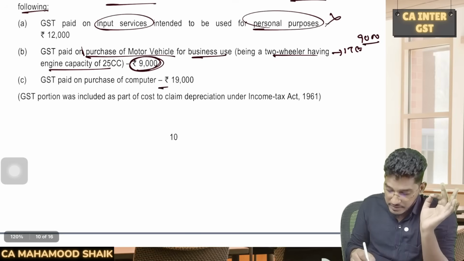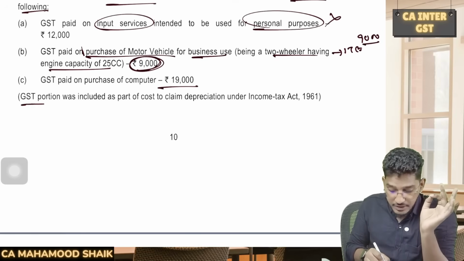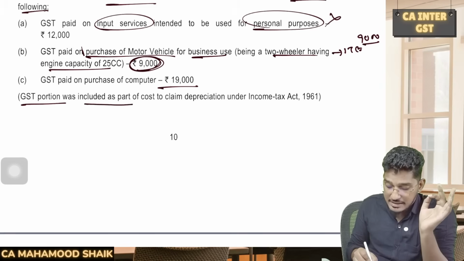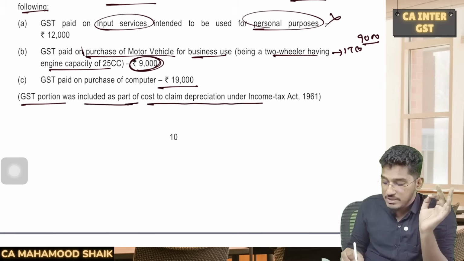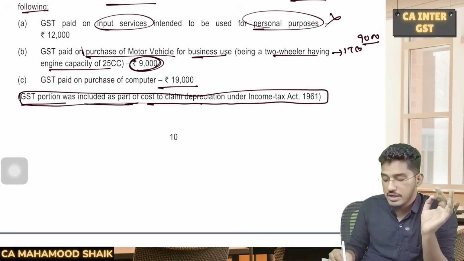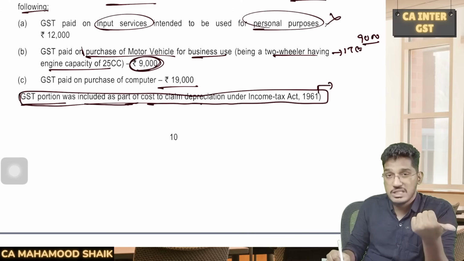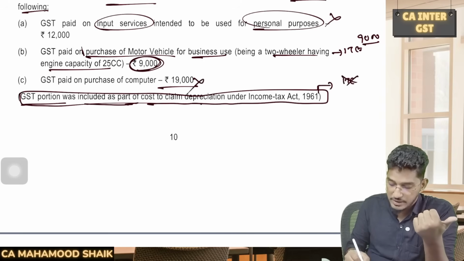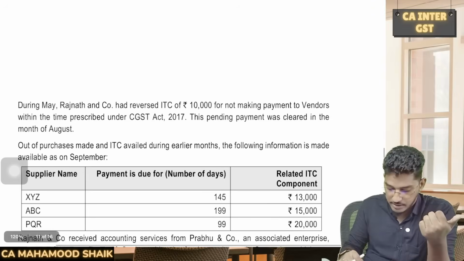GST paid on purchases of computer, but here they are saying one thing here. GST portion was included as a part of cost to claim depreciation under Income Tax Act. That means on the GST component, they are already claiming depreciation. Can you once again claim the input tax credit? No. So on this 19,000 also, I don't get the input tax credit.